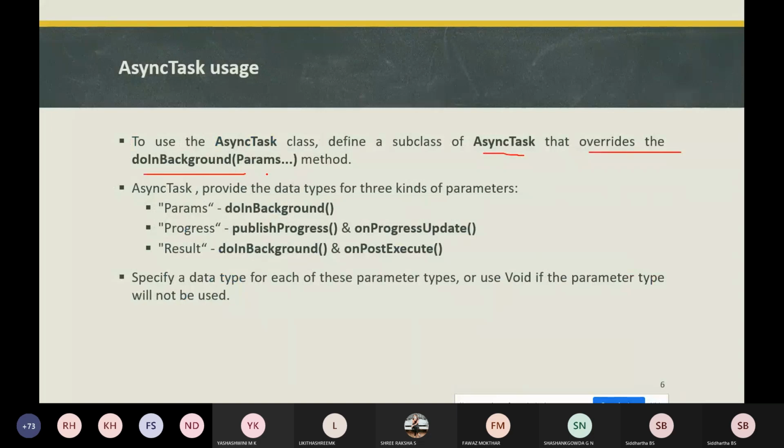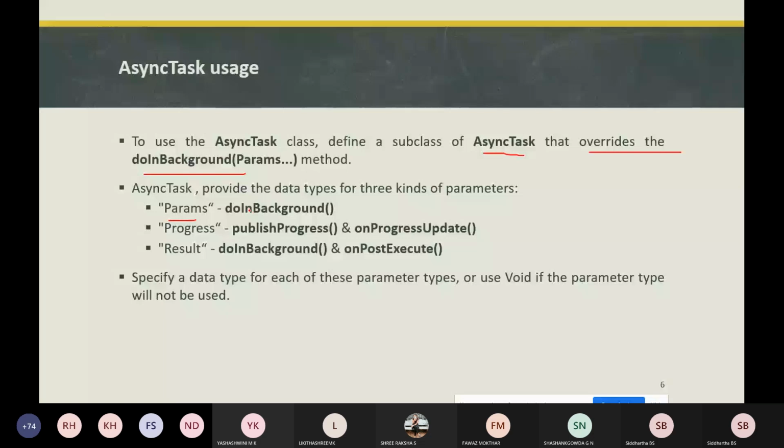In AsyncTask, it provides three kinds of parameters: Params, Progress, and Result. Params specifies the type of parameter we are going to pass to doInBackground as an array.